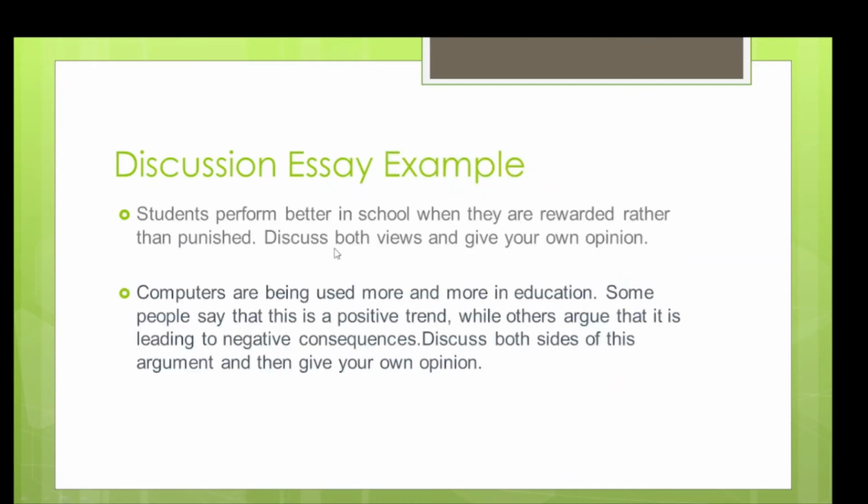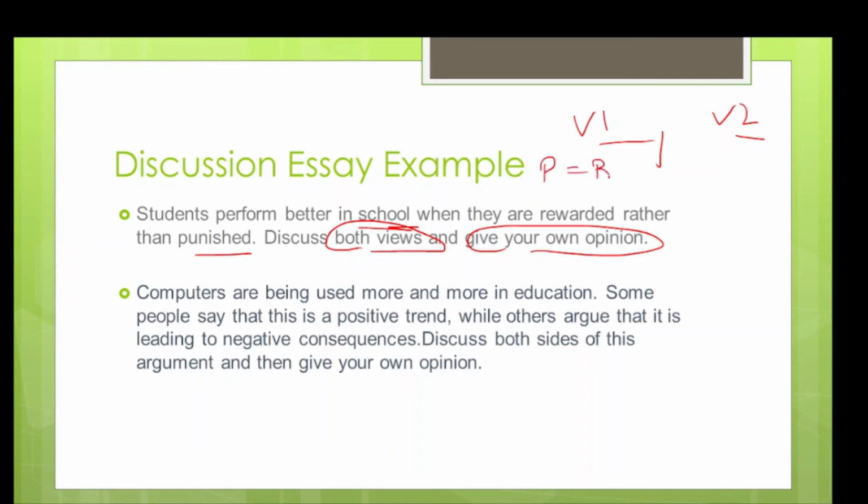Let's take an example so that it becomes more clear. Say the question is: students perform better in school when they are rewarded rather than punished. Discuss both views and give your opinion. Now, what is the first view? View 1, view 2. The first view is, if they are punished, they perform better. Punishment equals better performance. The second view is saying that they should be rewarded rather than punished. So in the first body paragraph, we write that punishment is better. In the second body paragraph, we write that no, if they are rewarded, they are going to perform better.